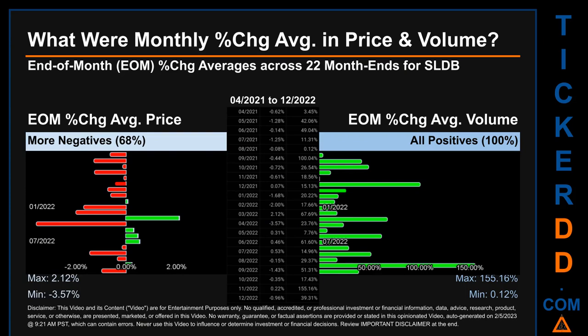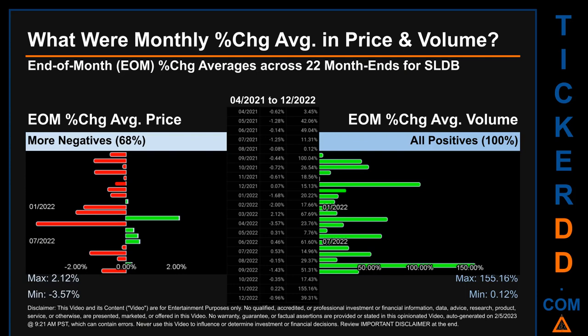What were end-of-month percentage change averages in price and volume for SLDB? The monthly average of percentage change, in price and in volume, were calculated for each of the 22 month ends. That calculation took daily percentage changes and averaged them for each given month. If a month end came out negative, then it means that the month summarily saw a negative change.